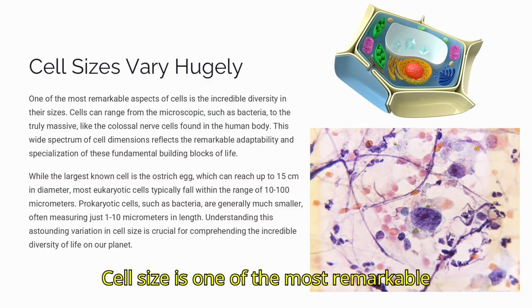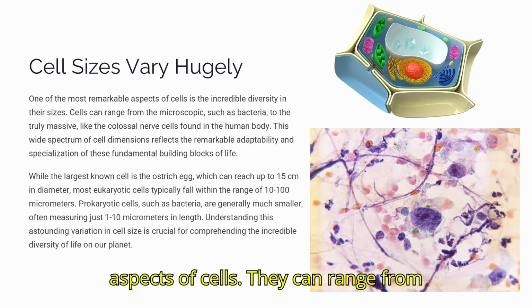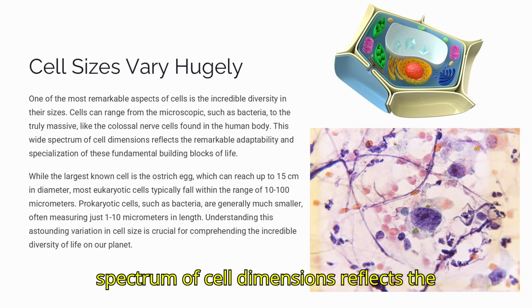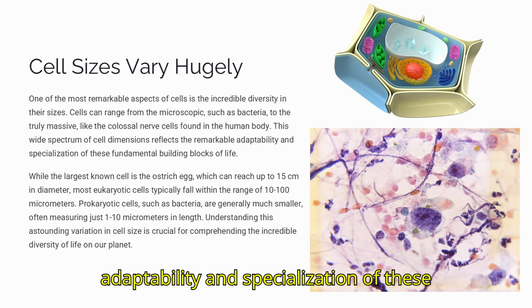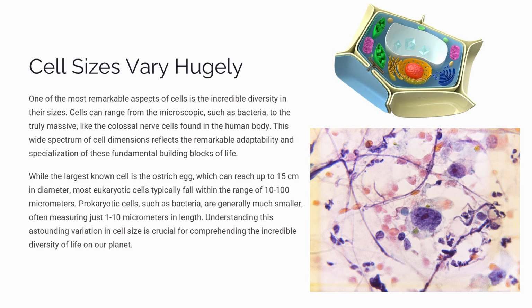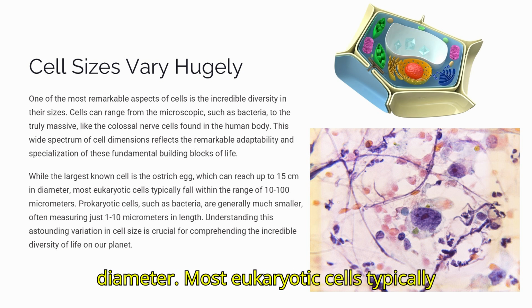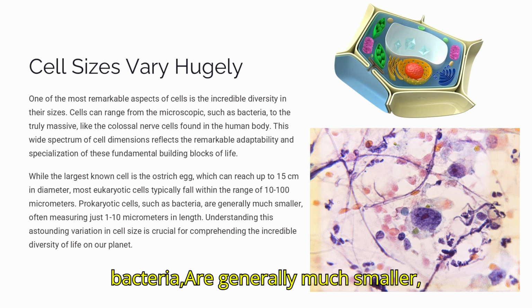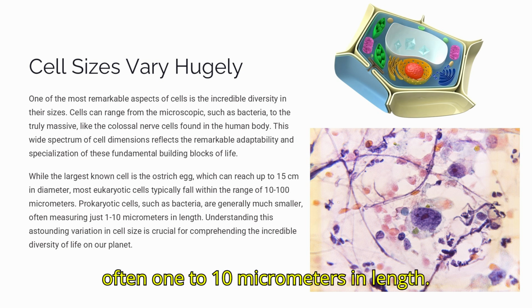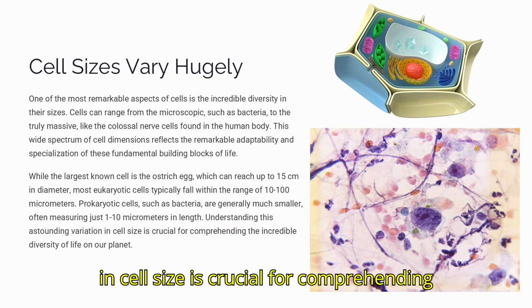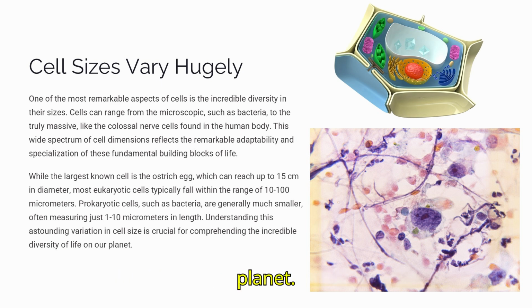Cell size is one of the most remarkable aspects of cells. They can range from microscopic bacteria to massive nerve cells in the human body. This wide spectrum of cell dimensions reflects the adaptability and specialization of these fundamental building blocks of life. The largest known cell is the ostrich egg, which can reach up to 15 centimeters in diameter. Most eukaryotic cells typically fall within the range of 10 to 100 micrometers. Prokaryotic cells, like bacteria, are generally much smaller, often 1 to 10 micrometers in length. Understanding this astounding variation in cell size is crucial for comprehending the incredible diversity of life on our planet.